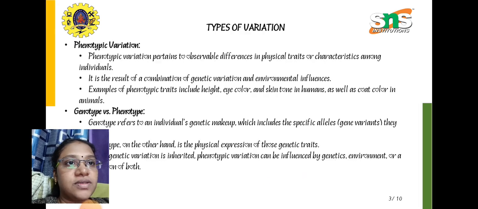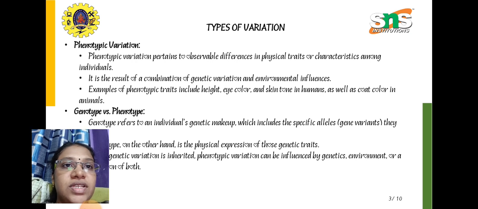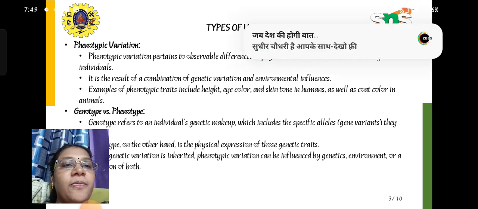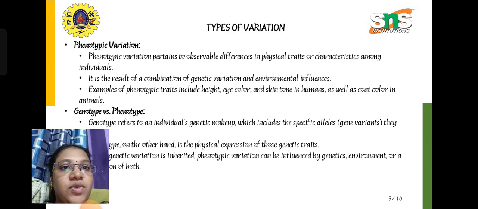the new forms. So there are a few types of variations, like phenotypic variation, and genotype versus phenotype. Phenotypic variation is nothing but that which pertains to observable differences in physical traits or characteristics among individuals, and it is the result of the combination of genetic variation and environmental influences.